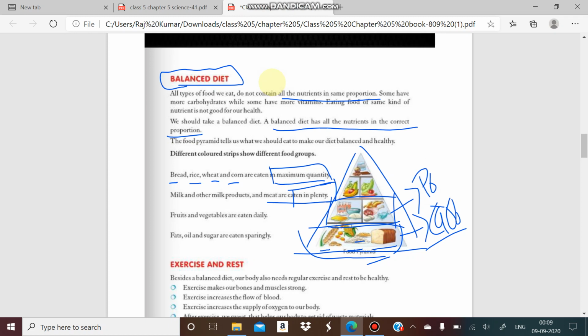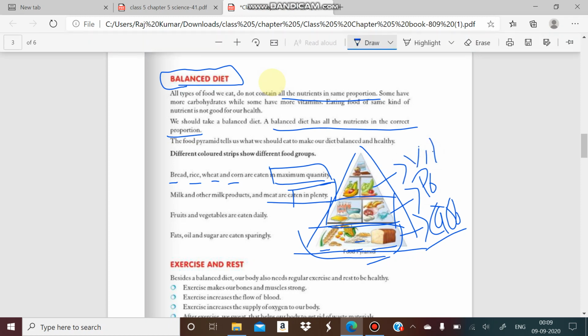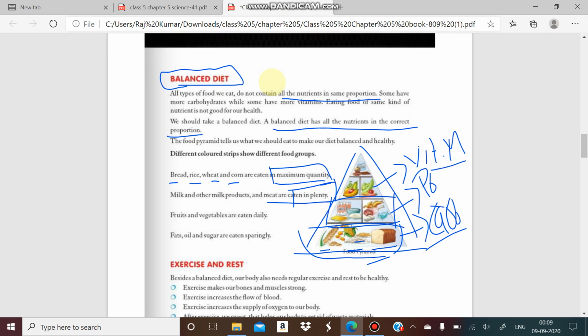And at the third level you will see vitamins and minerals. Those sources contain a high amount of vitamins and minerals, like fruits and vegetables. Fruits and vegetables contain vitamins and minerals, and they are required by our body less than proteins and carbohydrates, but they are also required and we have to take them daily, on a daily basis.